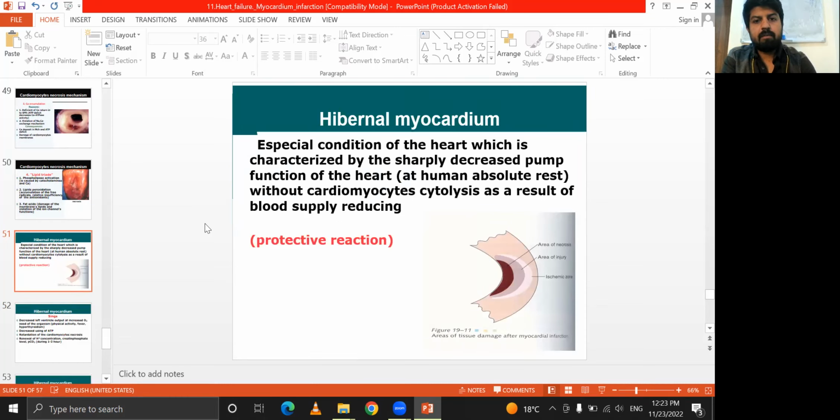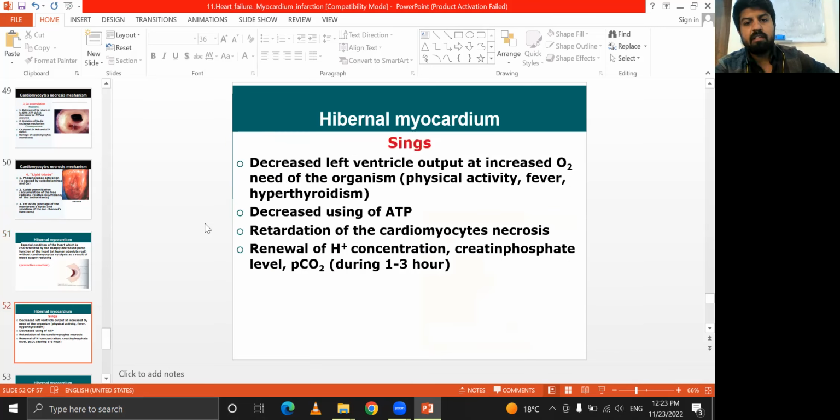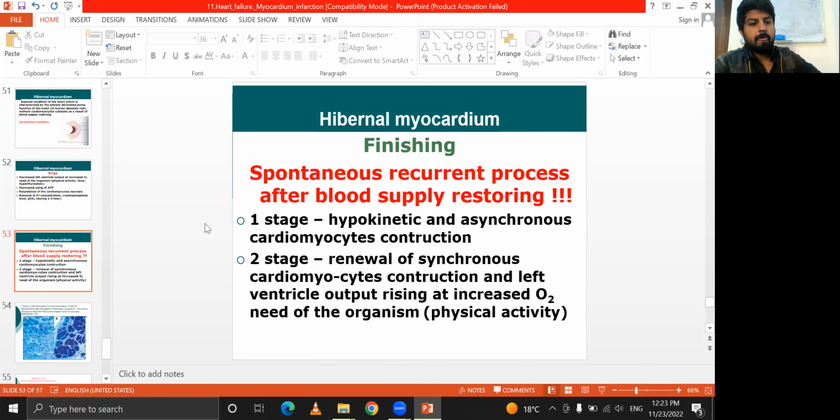After that comes hibernating myocardium, a special condition of the heart characterized by a sharply decreased pump function without cardiomyocyte cytolysis as a result of reduced blood supply. It is a protective reaction. Signs include decreased ventricular output, decreased use of ATP, retardation of cardiomyocyte necrosis, and renewal of H+ ions, like the concentration of creatine phosphate and the level of PCO2, carbon dioxide. It occurs during the 1 to 3 hours.